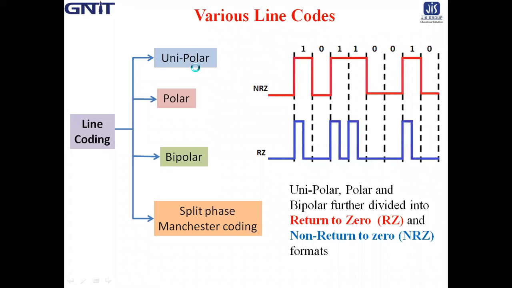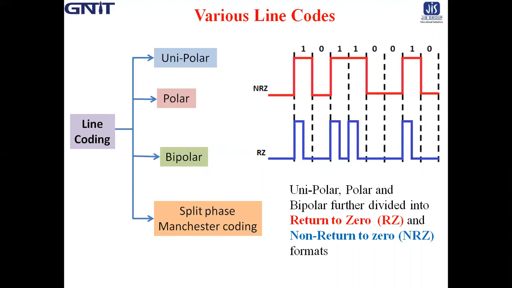So already we understand about unipolar and polar format. So next is the bipolar format. In bipolar format, how can 1 and 0 be represented? In case of unipolar, already we know that 1 is represented by plus V, a positive pulse.